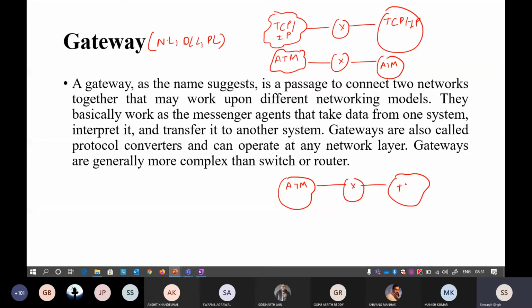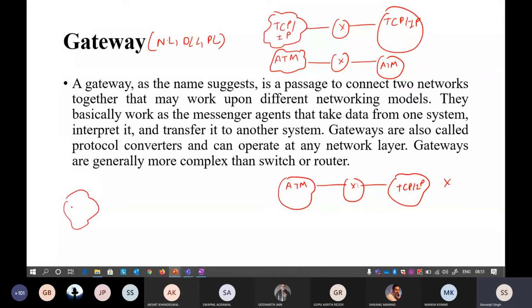Okay, so the connection will not be there. This is totally a different network architecture or a different protocol, and this is again a different architecture and a different protocol. So the router is not able to connect these two different networks with the help of our network. So that is why we introduce something called a gateway.